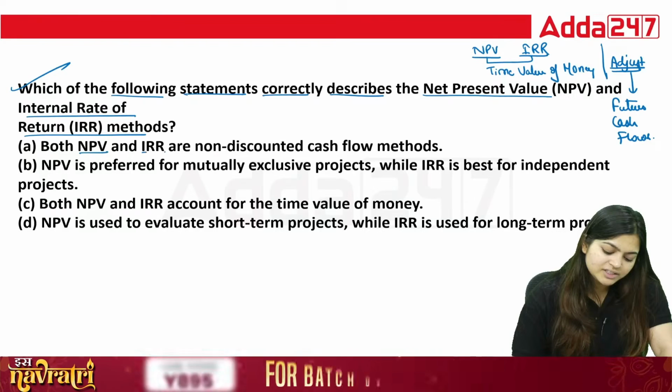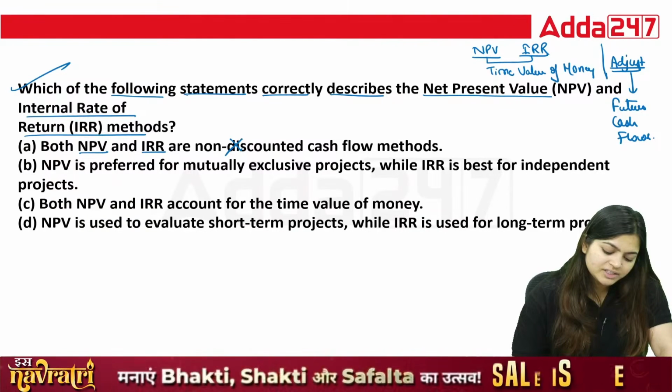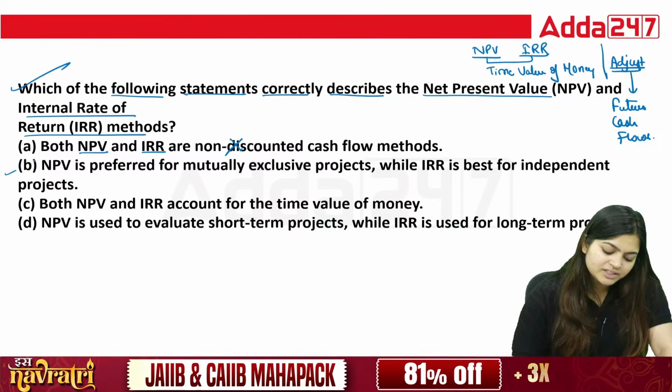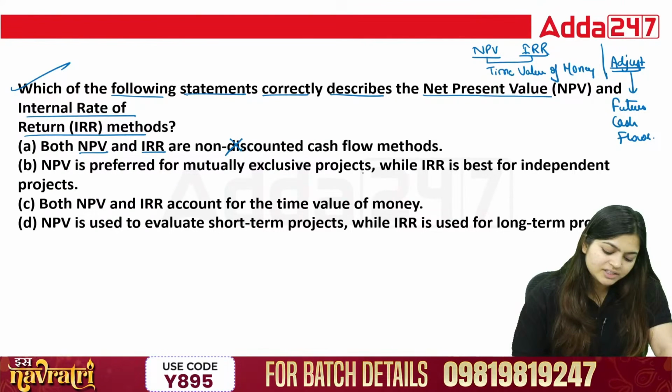So as per this, the option saying both NPV and IRR are non-discounted cash flow methods is totally wrong. Both are discounted cash flow methods. Non-discounted means as a layman we directly add future incomes. So it is not B. Next, NPV is preferred for mutually exclusive projects, while IRR is best for independent projects.